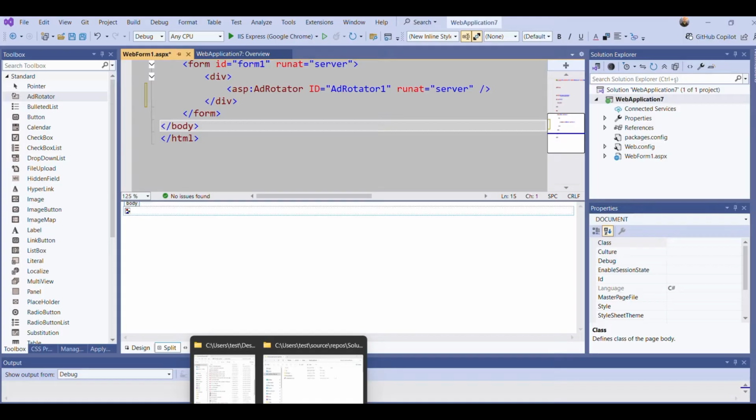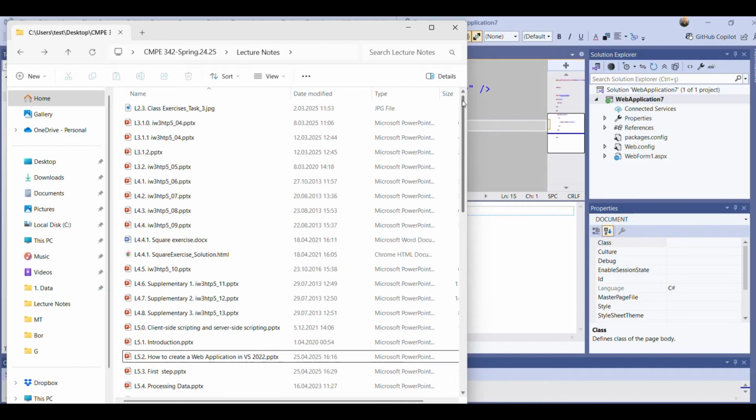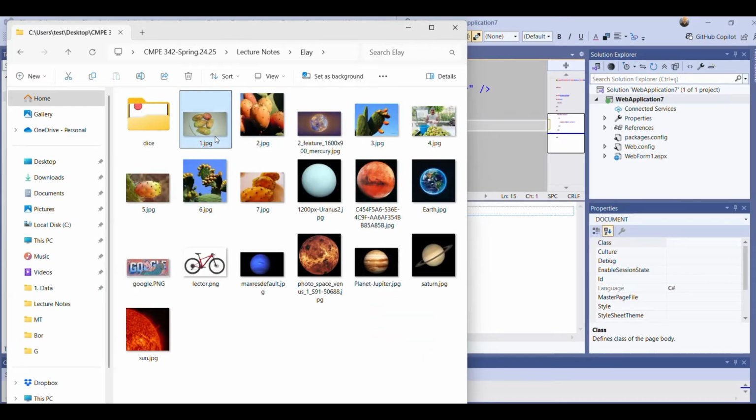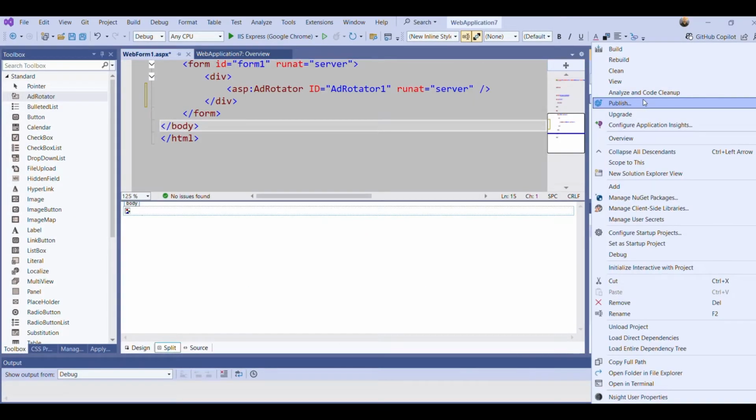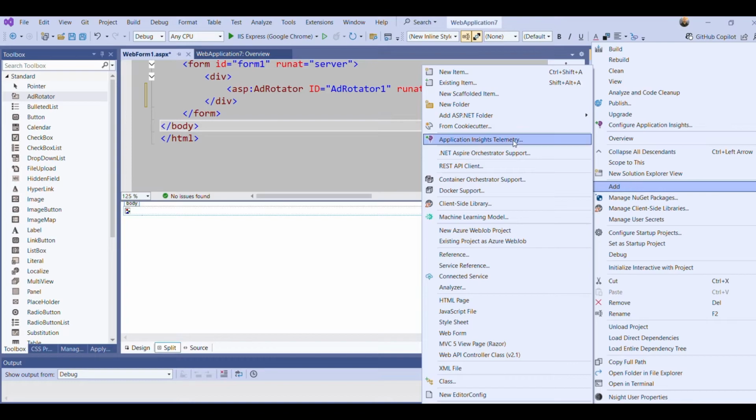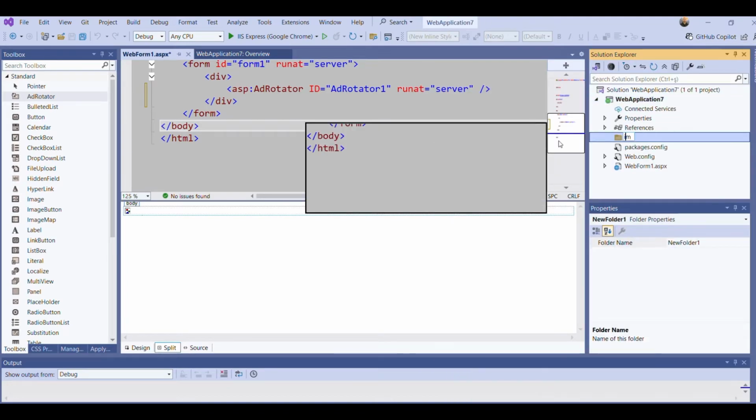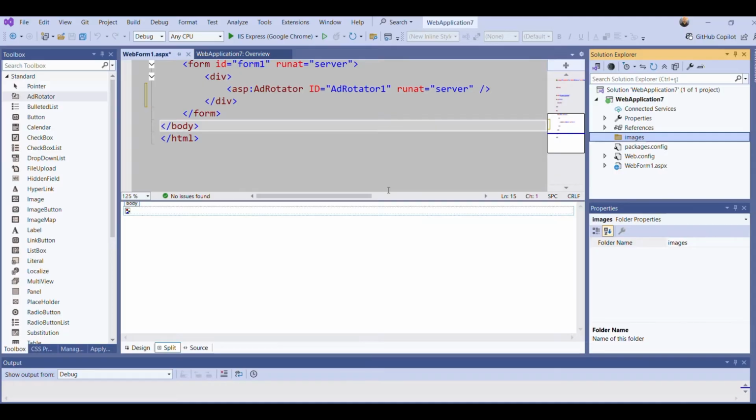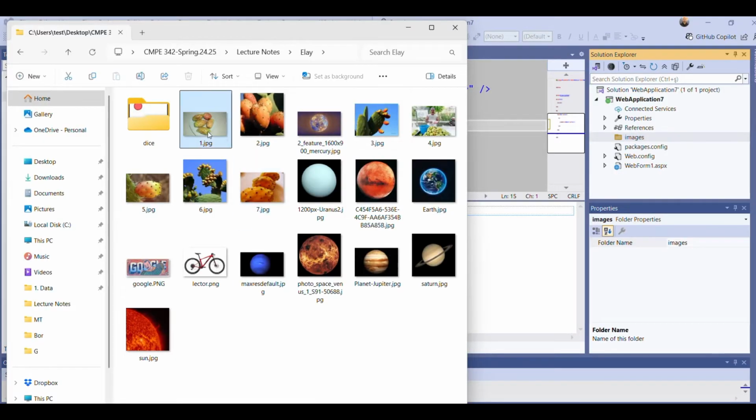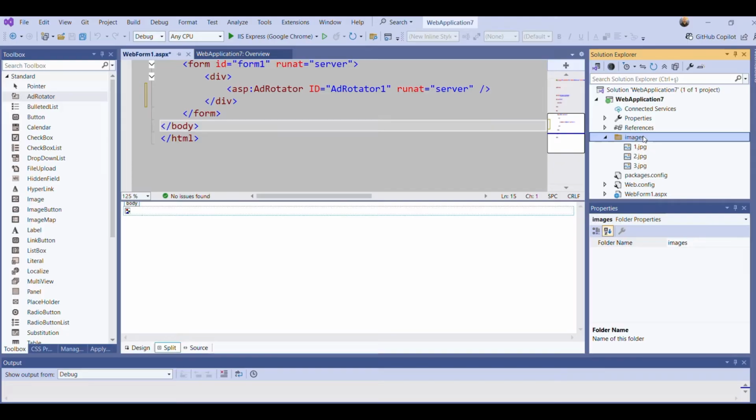Let me take some images. I will choose 1, 2, and 3, and I will use them, okay? But first of all, I'm going back to my Solution Explorer, and let me create a folder. I will say add new folder here, and I will give the name images to my folder. Then I go back, take the 1, 2, and 3 JPG files, and drag and drop them into my folder in the solution, okay?